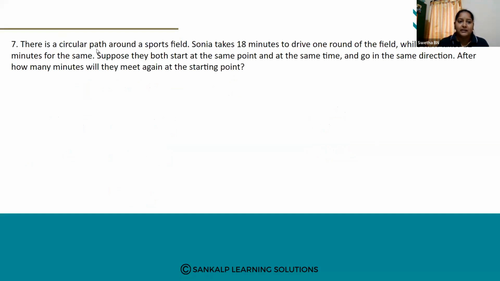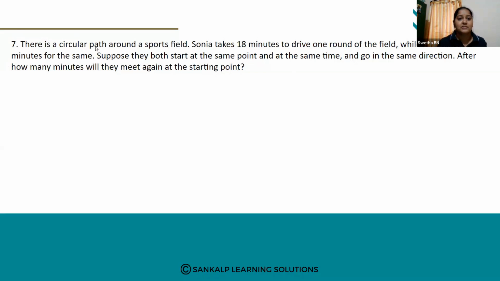Seventh question: there is a circular path around a sports field. Sonia takes 18 minutes to drive one round of the field, while Ravi takes 12 minutes for the same. Suppose they both start at the same point and at the same time and go in the same direction. After how many minutes will they meet again at the starting point? Did you understand the question?